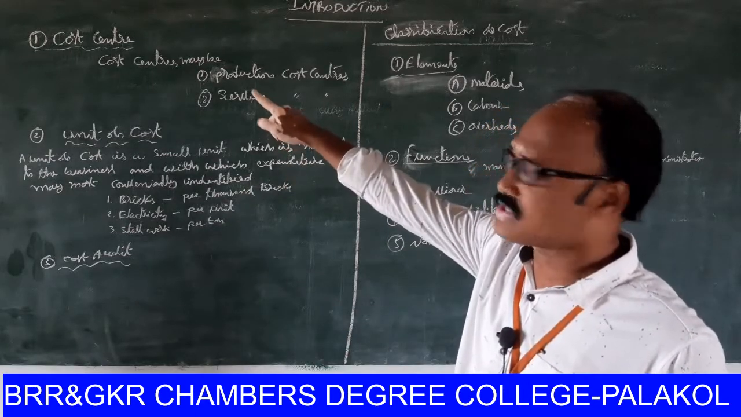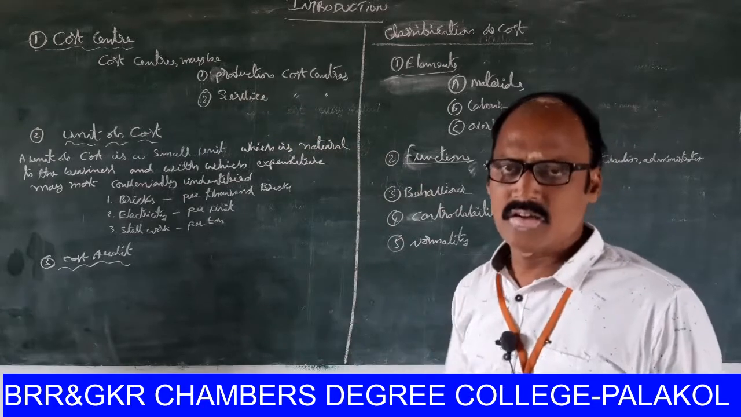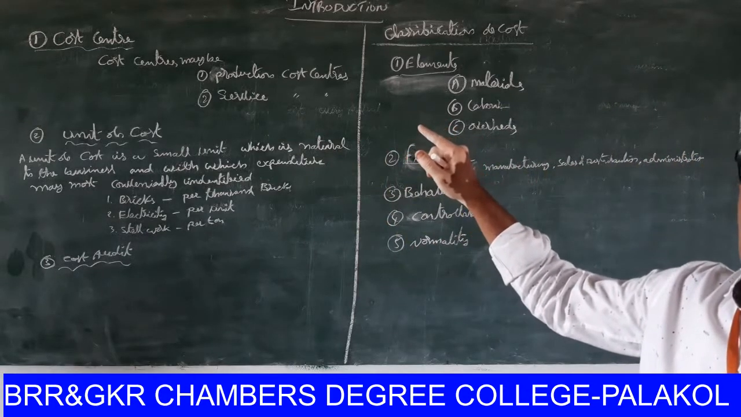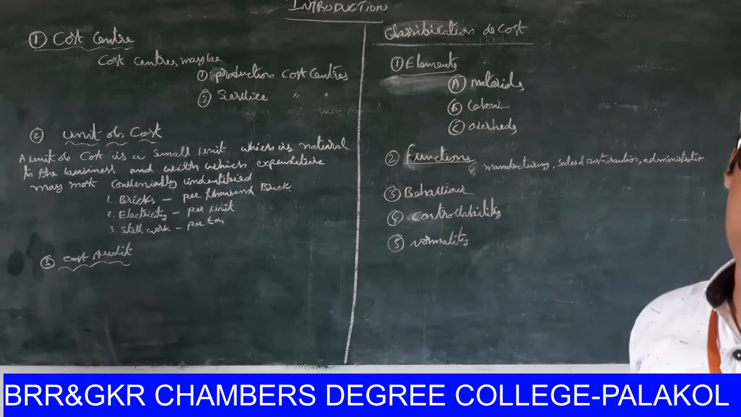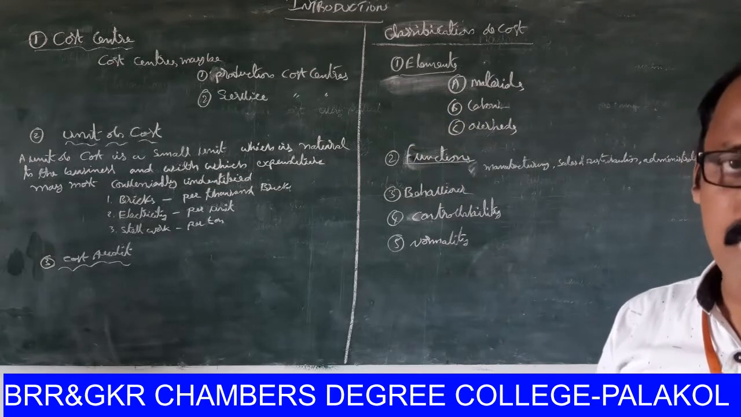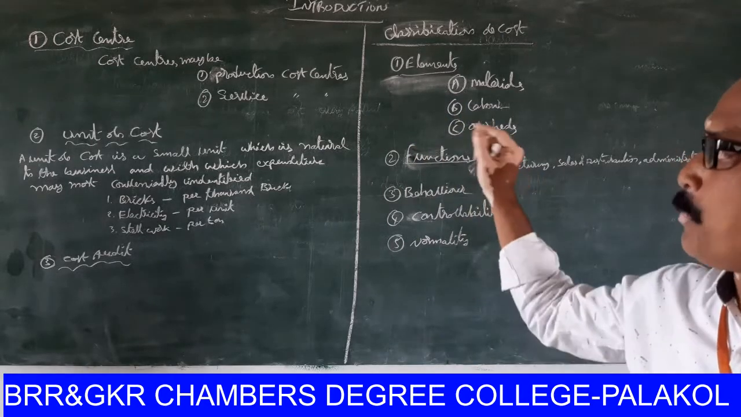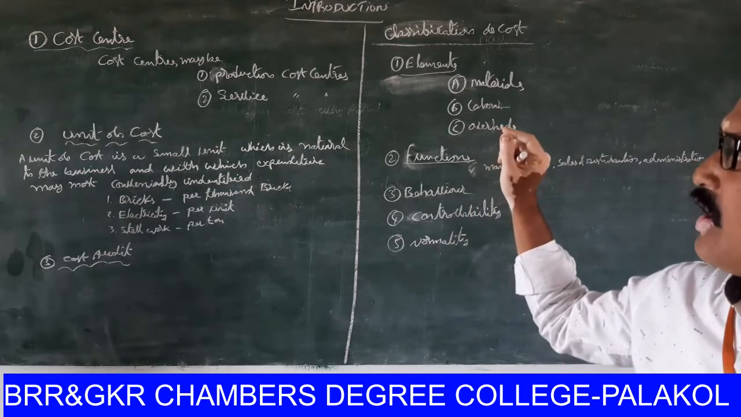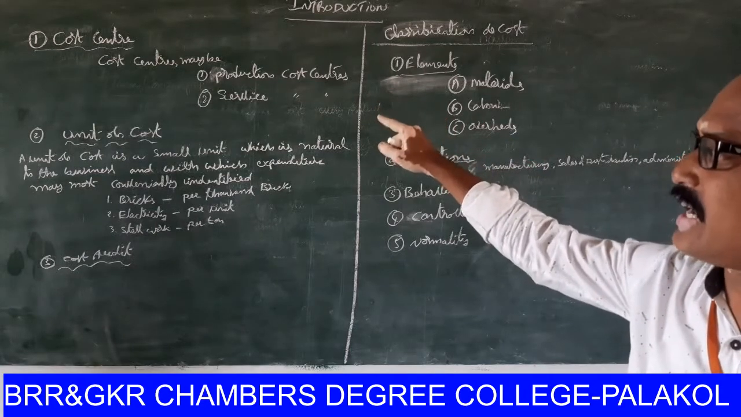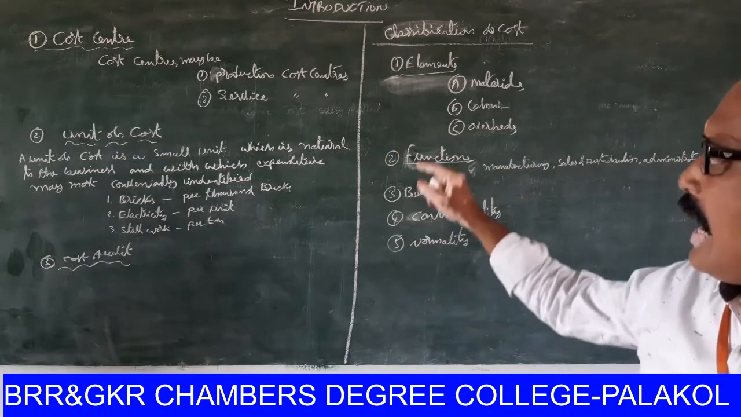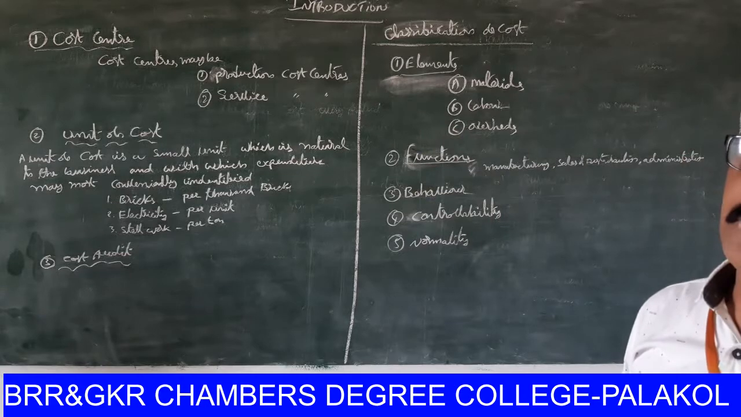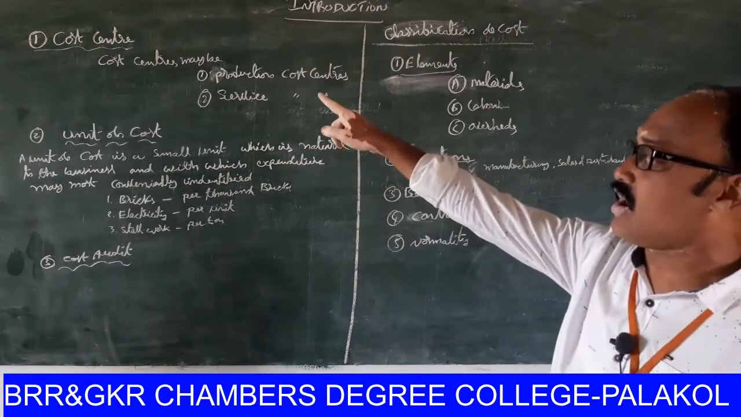Look at the first one, cost center, for easy identification. A cost center is a location, person or item of equipment for which cost may be ascertained and used for the purpose of cost control. Once again, that is the meaning of cost center.